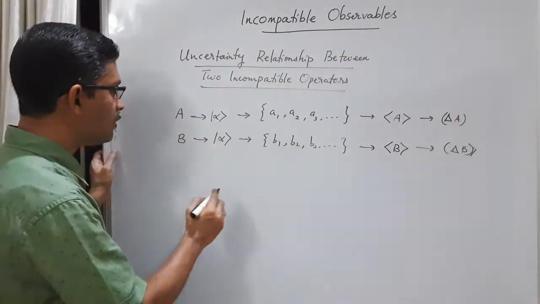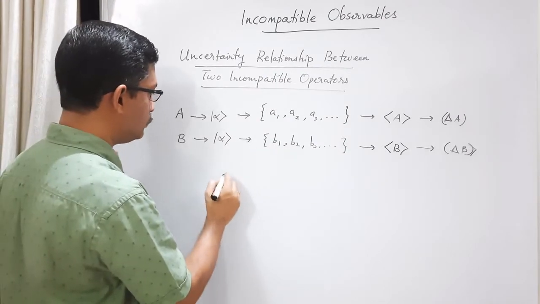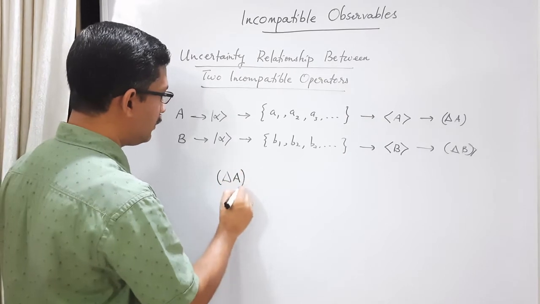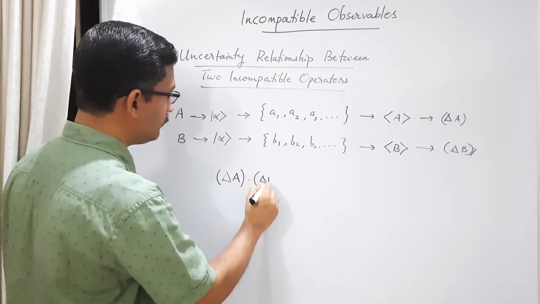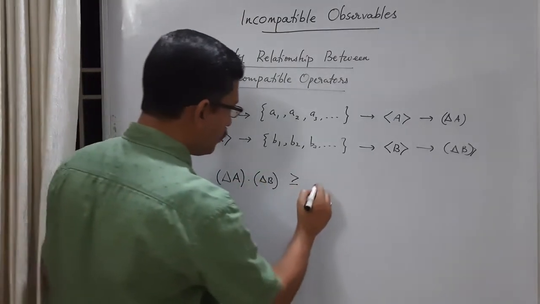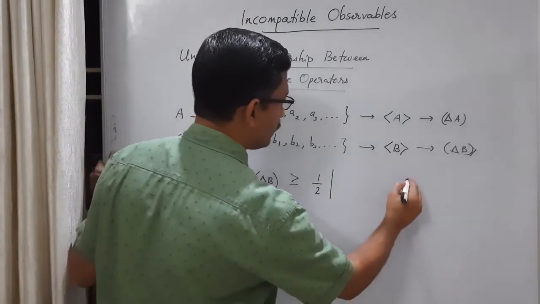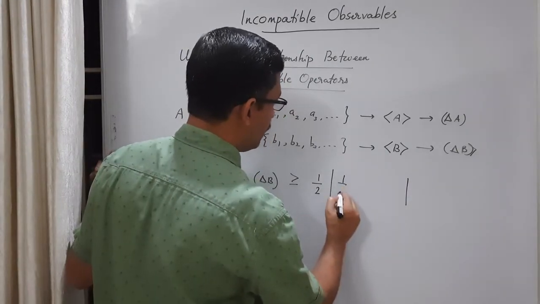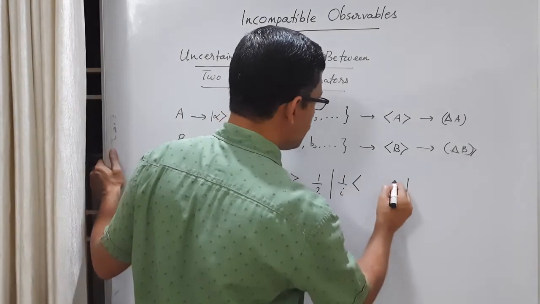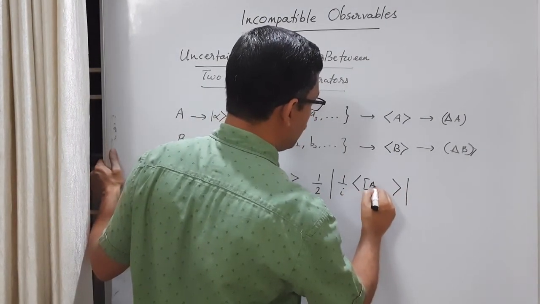And this general uncertainty relationship between two incompatible operators or two non-commuting operators is this: delta A into delta B is greater than or equal to 1 by 2 modulus, okay, 1 by i, where i is square root of minus 1, expectation value of commutator AB.